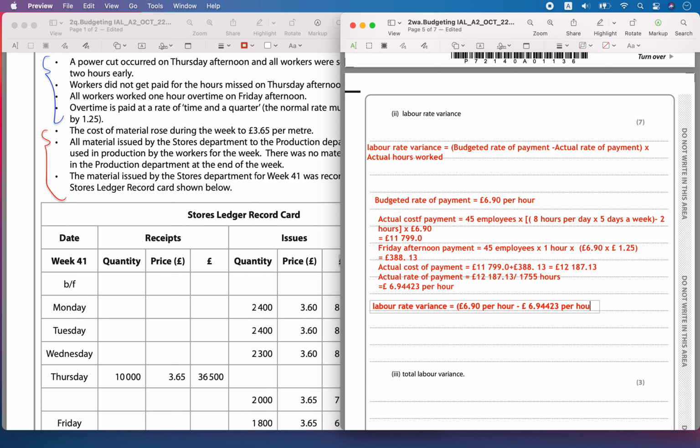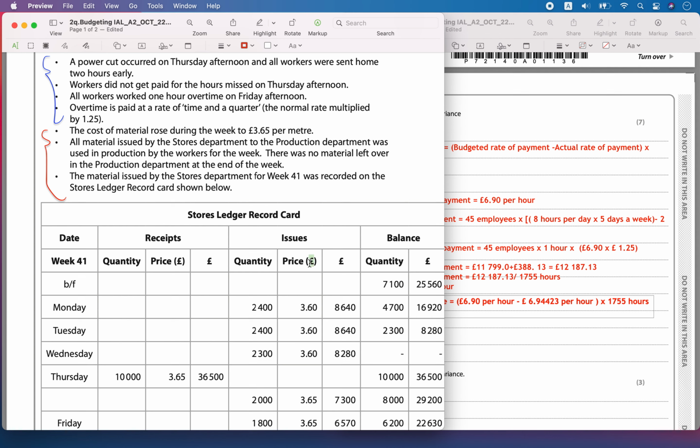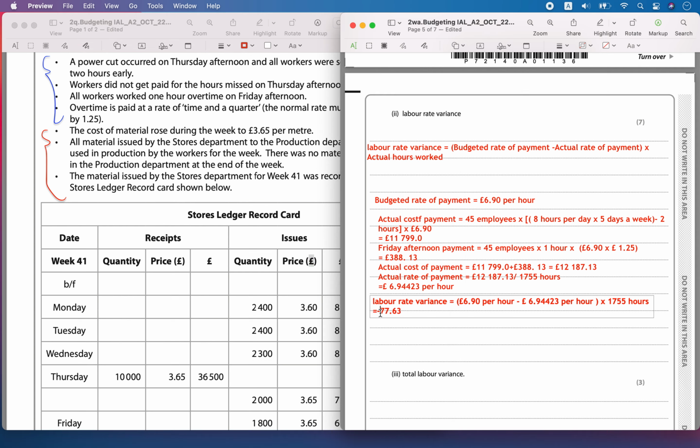So this is per hour, into the actual hours worked, which was 1755 hours. So that is going to be equal to minus 77.63 pounds. So that is equal to 77.63 adverse.